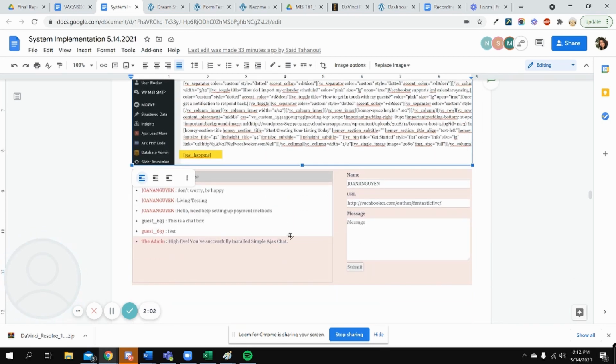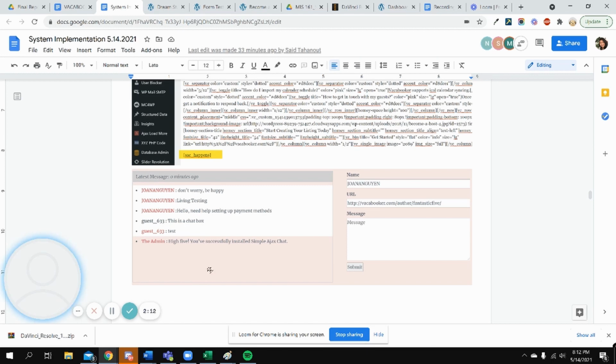What's an enhancement about this form is that instead of just sending a message, this is a community chat, and you can talk to multiple people, including the admin, guests, or users. This is basically for people to get help.